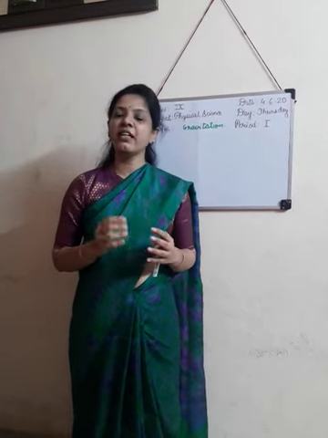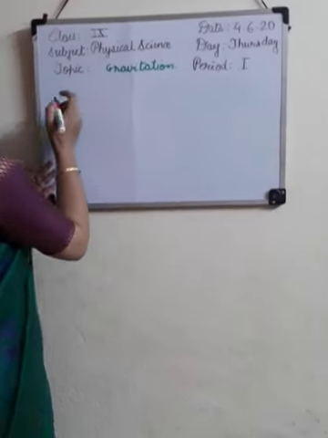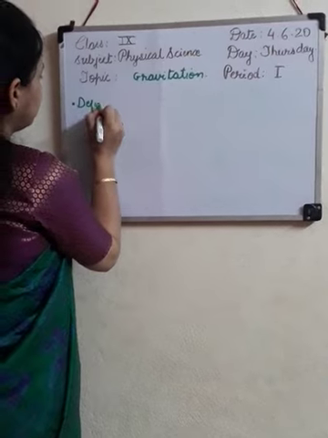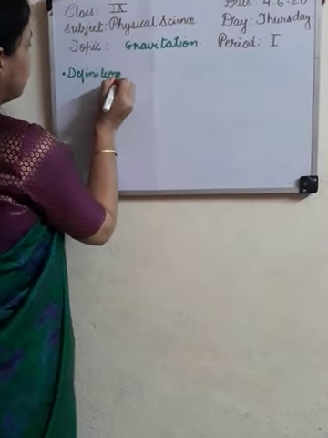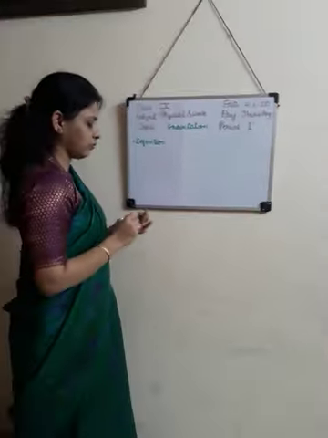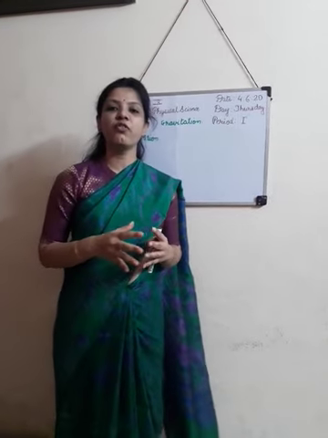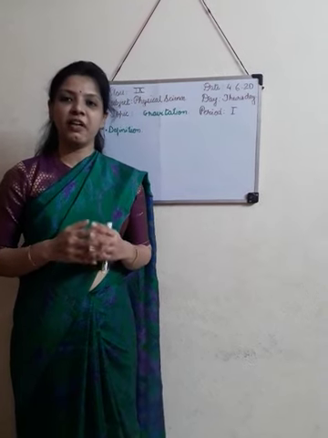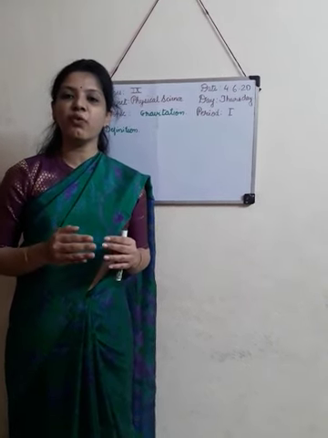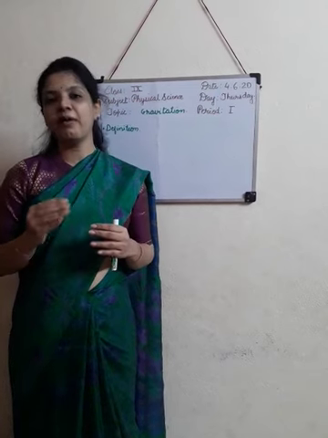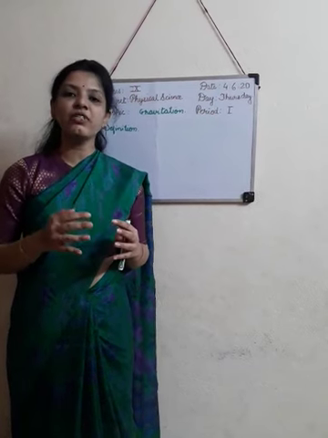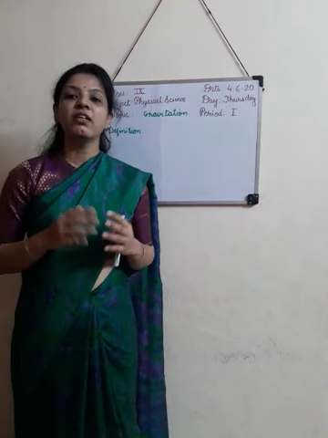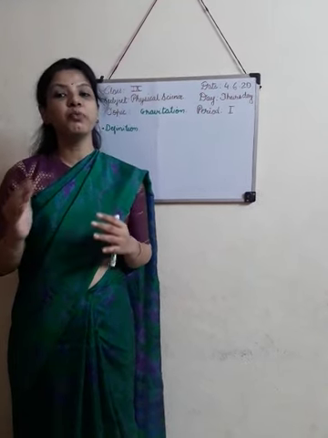Now let's define gravitation. The phenomenon of attraction of two objects in the universe is called gravitation. The gravitational force is always attractive, it is never repulsive. It is the weakest force among all the forces in nature. And the gravitational force is a mutual force.